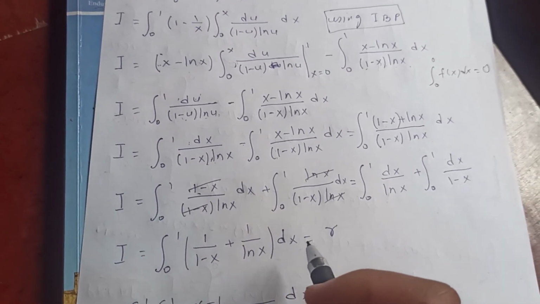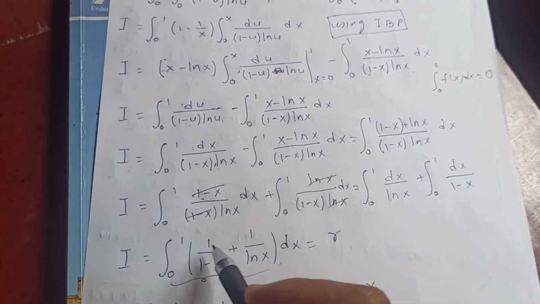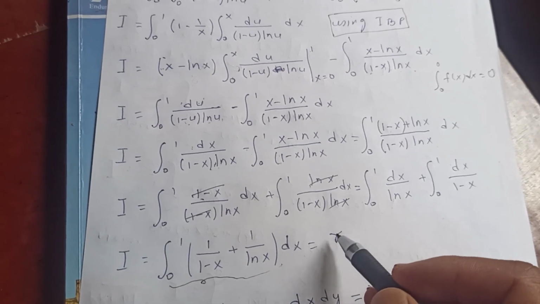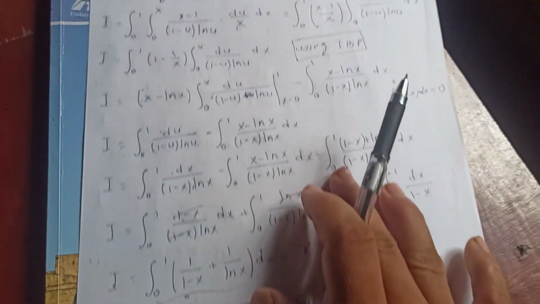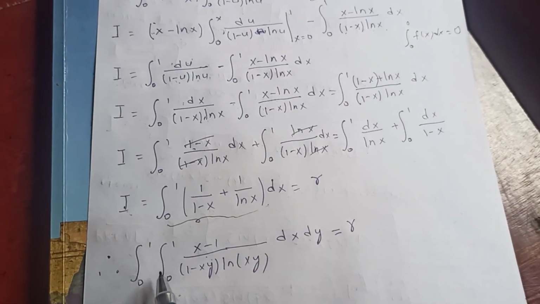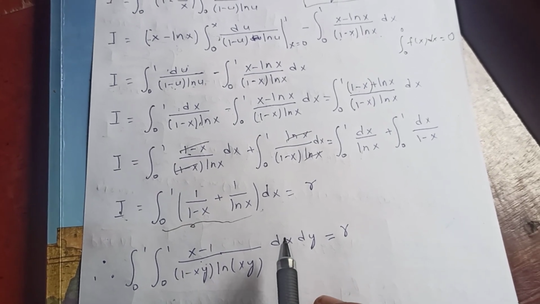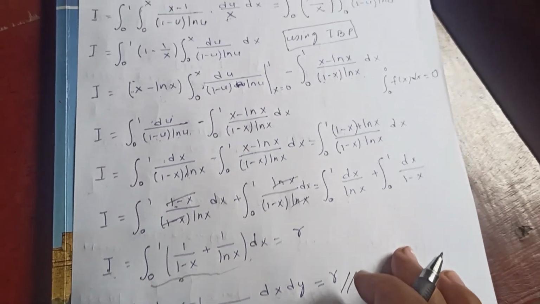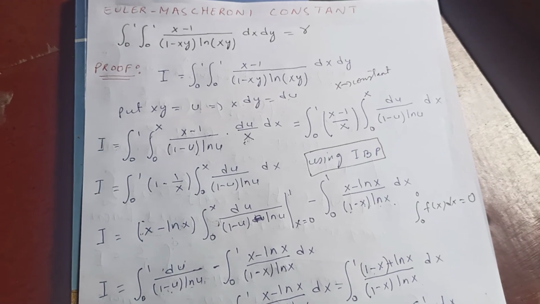This I have already done in the previous video, that this integral equals the Euler-Mascheroni constant, meaning our integral I, the double integral from 0 to 1 of (x minus 1) upon (1 minus xy) log of xy dx dy, is the Euler-Mascheroni constant. Okay, so I hope this is clear. So thanks.